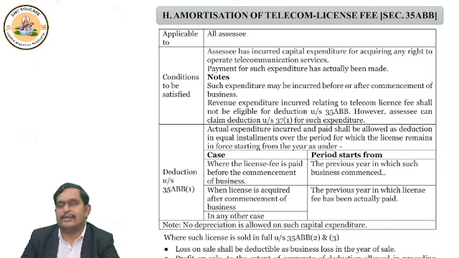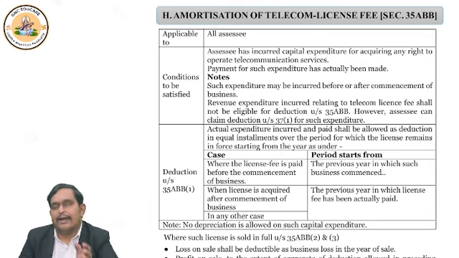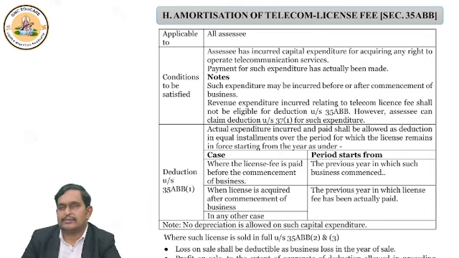Okay. The capital expenditure may be incurred before commencement of the license or after commencement of the license. So what I said, this amount, right, what we are talking about, can be incurred by the company before commencement of the license or after commencement of the license. Right? First point is clear. What is the first point? That there must be a capital expenditure. Right? Second point, may be incurred before commencement or after commencement. Third point, yes, it should be actually paid.